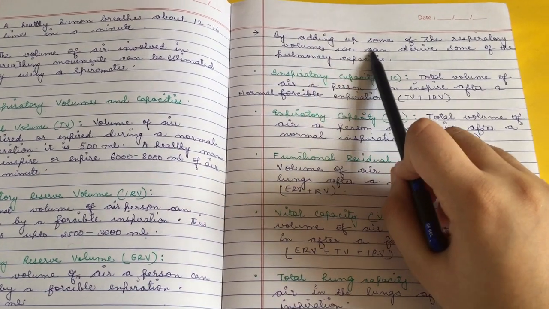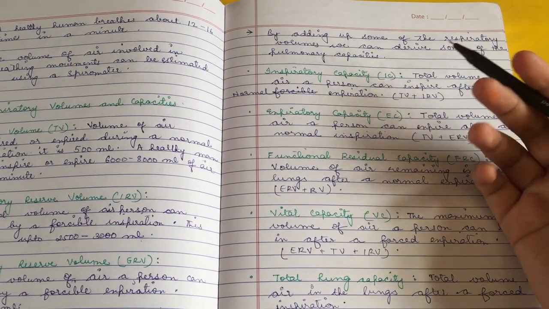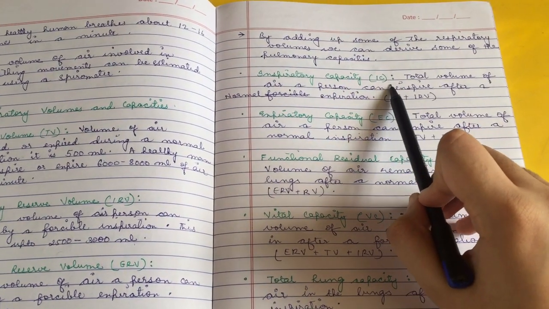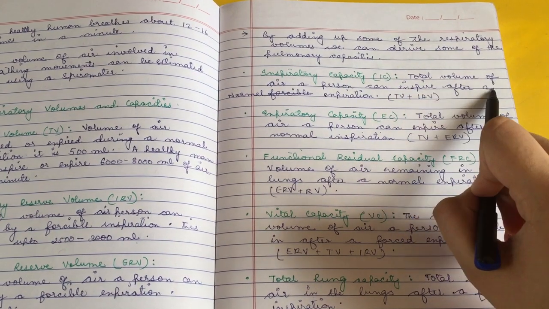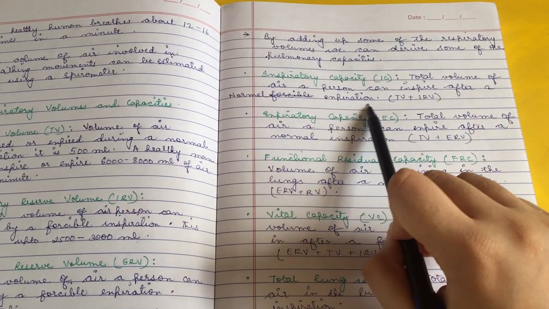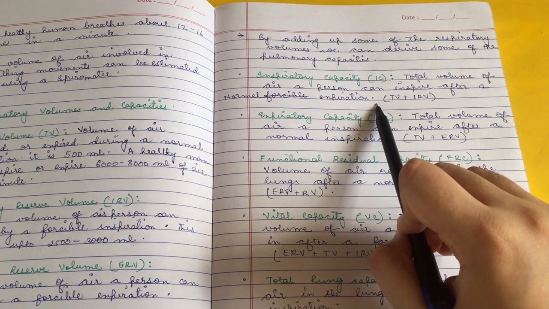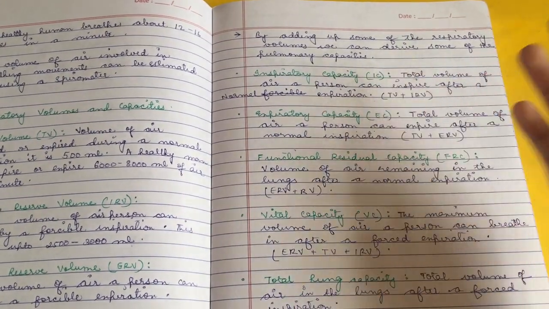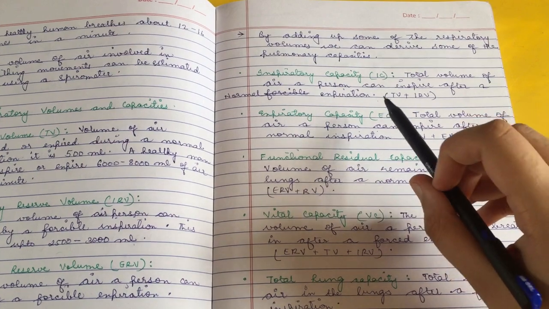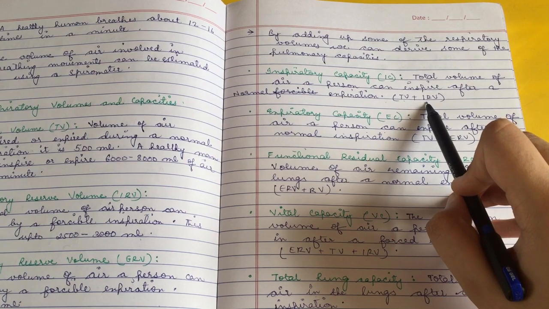Now guys, by adding up some of the respiratory volumes, we can derive some of the pulmonary capacities. Some of these are inspiratory capacity, represented by IC. So inspiratory capacity is basically the total volume of air a person can inspire after a normal expiration. It is basically TV, that is tidal volume, plus inspiratory reserve volume.